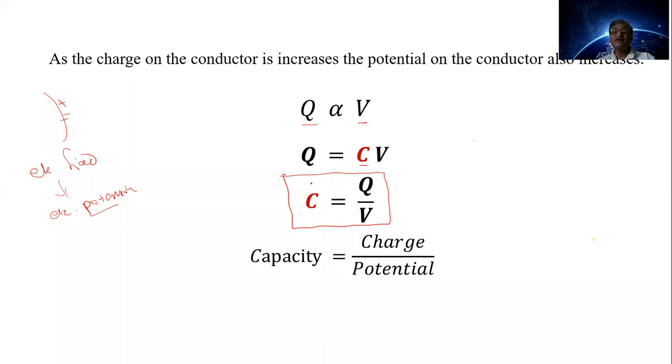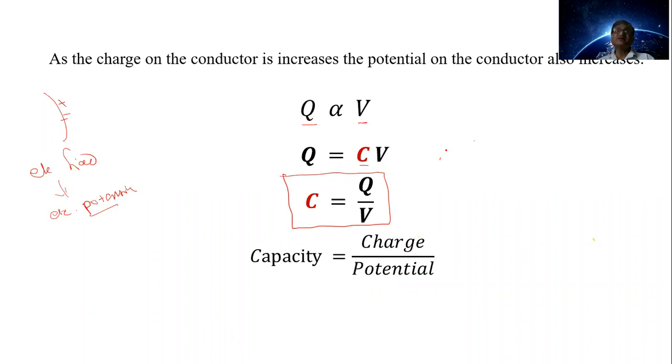According to this formula, on the left hand side is the capacity of the conductor. Capacity of the conductor is defined as, on the right hand side it is a ratio. Ratio of what? Ratio of charge to the potential.